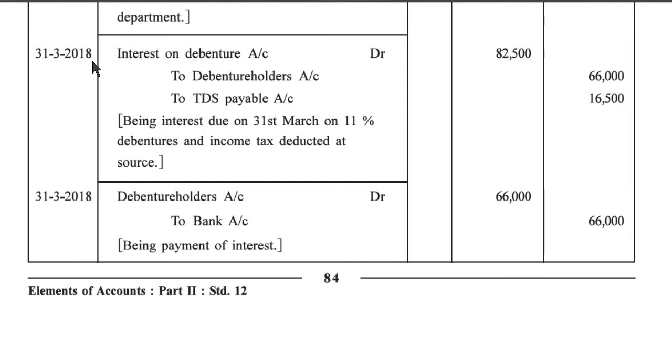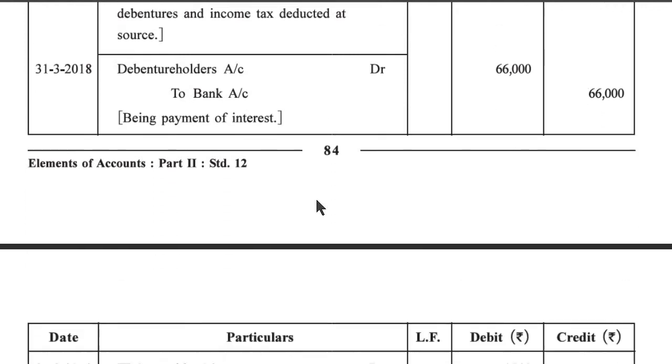31st March 2018, interest on debenture account debit 82,500 to debenture holders account 66,000 to TDS payable account 16,500, being interest due on 31st March on 11% debentures and income tax deducted at source. 31st March 2018, debenture holders account debit 66,000 to bank account 66,000, being payment of interest.